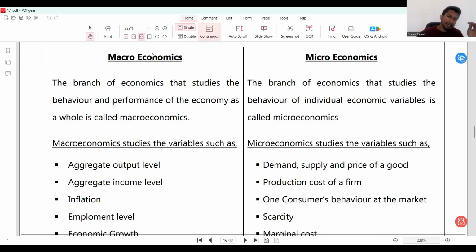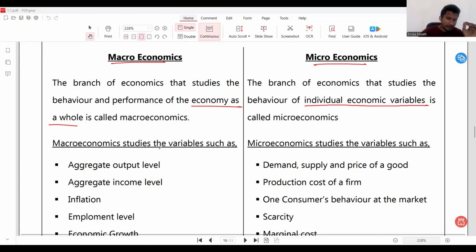Okay, look at this. It says on this side we have macroeconomics and on the other side we have microeconomics, and it says the branch of economics that studies the behavior and performance of the economy as a whole is called macroeconomics. And on the other side, what do you see? The branch of economics that studies the behavior of individual economic variables is called microeconomics. So that's the main difference between the two.